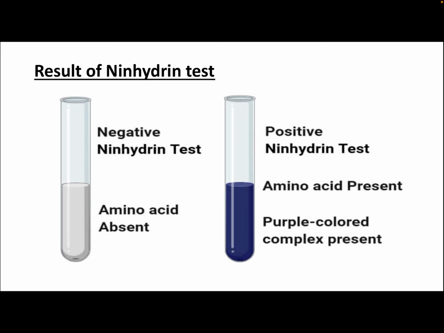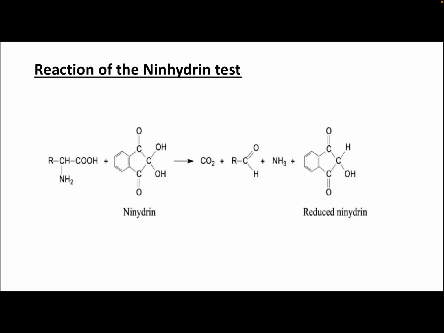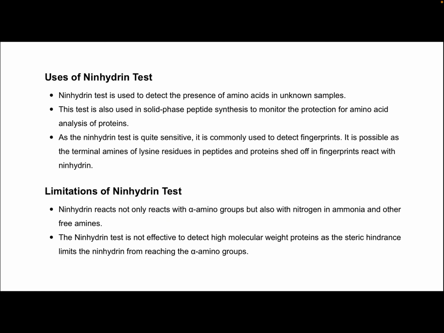Result of the Ninhydrin test: if it is a negative test, then no color is there, white color, meaning amino acid is absent. If a purple color complex or bluish purple color complex is formed, that means amino acid is present in the sample. Alpha L-amino acids will give purple color by the Ninhydrin test. This is the reaction: amino acid plus ninhydrin gives CO2 plus RCHO aldehyde plus ammonia plus reduced ninhydrin, due to which we are getting the color.